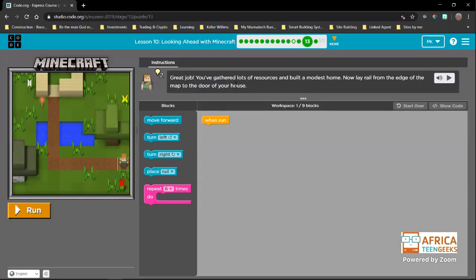Okay, great job. You've gathered lots of resources to build a modest home. Now lay rail from the edge of the map to the door of your house. So we are identifying the goal. Great job. That doesn't tell us our goal. That just praises us for doing a good job. This one, you've gathered lots of resources and built a modest home. Again, that isn't a goal. That just tells us what we've done and that we've done a good job, right?